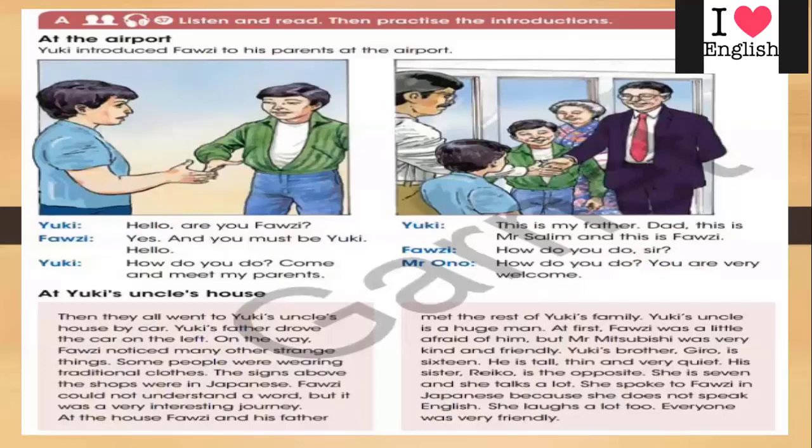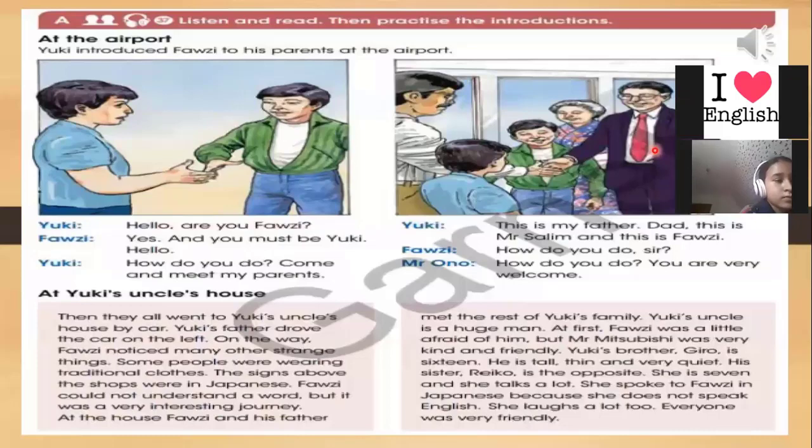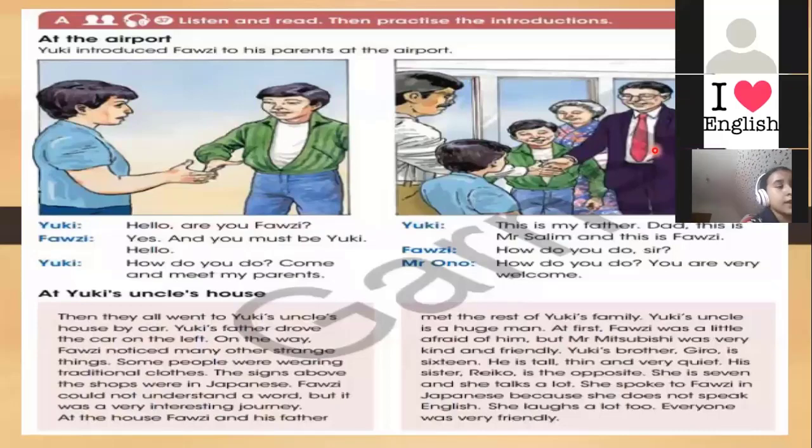Yes, thank you so much for listening. So now, this is Yuki meets Fauzi. They meet, then he introduces his family to Fauzi. So I need 2 students. One will be Yuki and the other will be Fauzi. Who's going to start? Yes, Fatima and Celine.